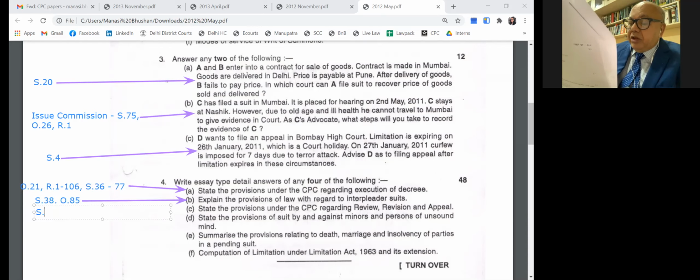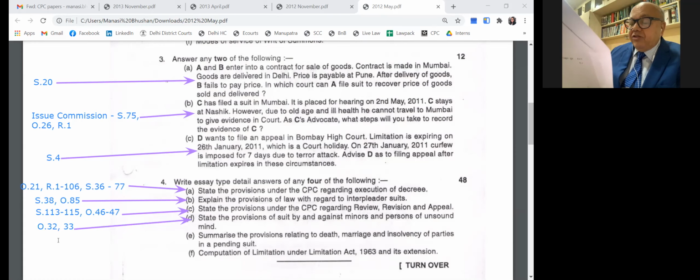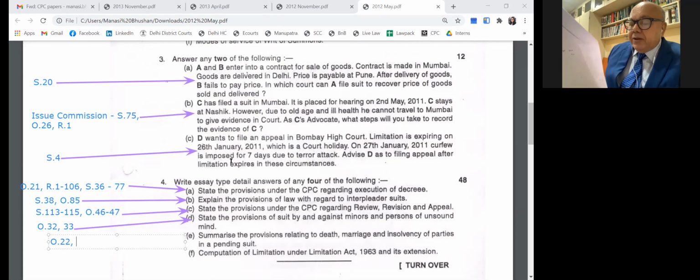State the provisions of the CPC regarding minors and unsound persons, order 32 and order 33. Minors is 32, unsound person is 32. Summarize the provisions relating to death, marriage, insolvency of the parties. Then order 22. Order 22 is a comprehensive one that you must go through completely. Plaintiff dies, defendant dies, the defendant filing a written statement does not appear, then becoming insolvent, and when there are no heirs, under order 22 rule 4A, the court appoints an administrator. Those you check.